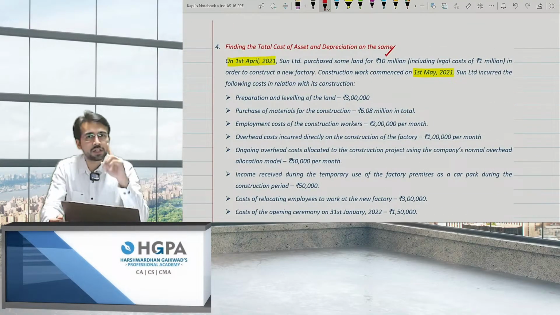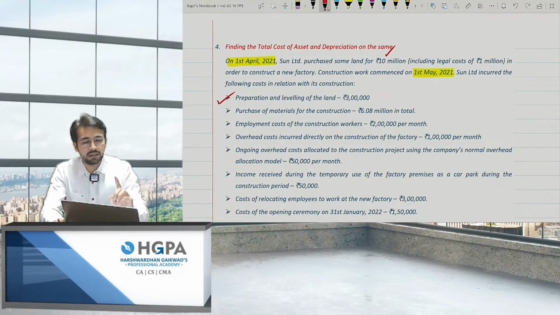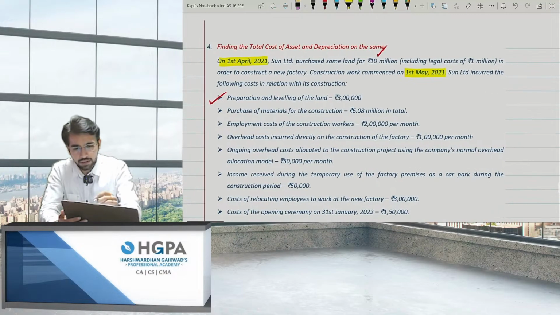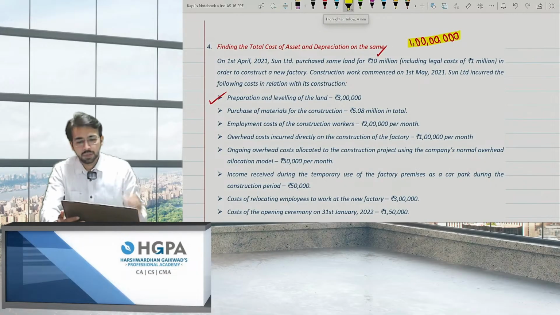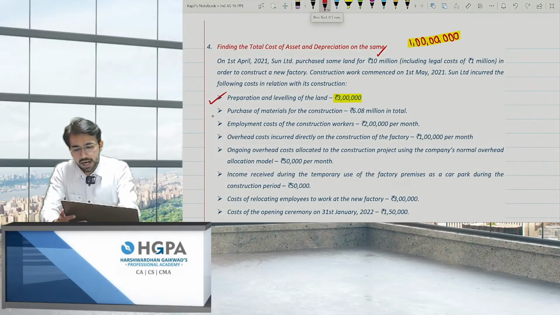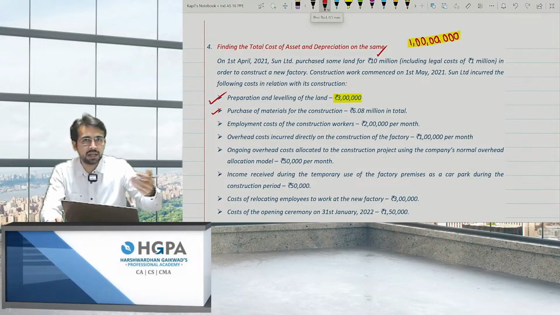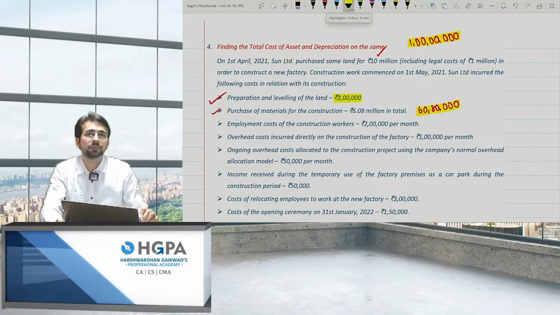The construction started on 1st May. Sun Limited incurred the following costs in relation to the construction. Preparation and leveling of the land: is this cost added? The answer is yes. I will ask you to make the totals. So 1 crore is okay, then this 3 lakh will be added. Purchase of material for the construction: is the material cost added? The answer is yes. Obviously, whatever cement and steel will be used will be added to the cost of the asset. So 6.08 million, when you multiply by 10 lakhs, comes to 60,80,000. This will be added.